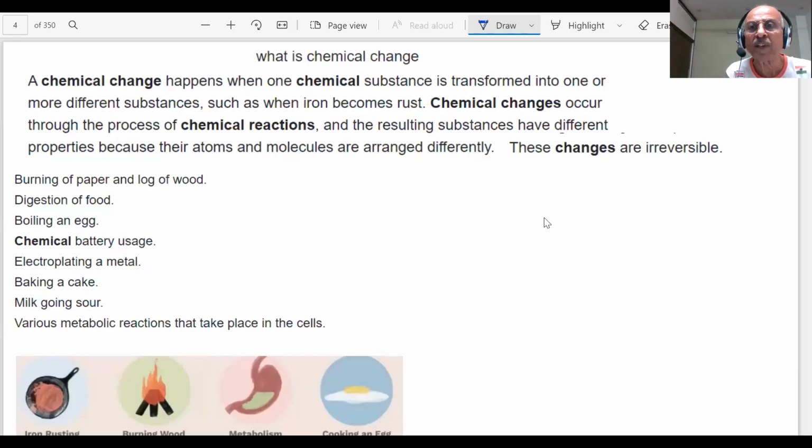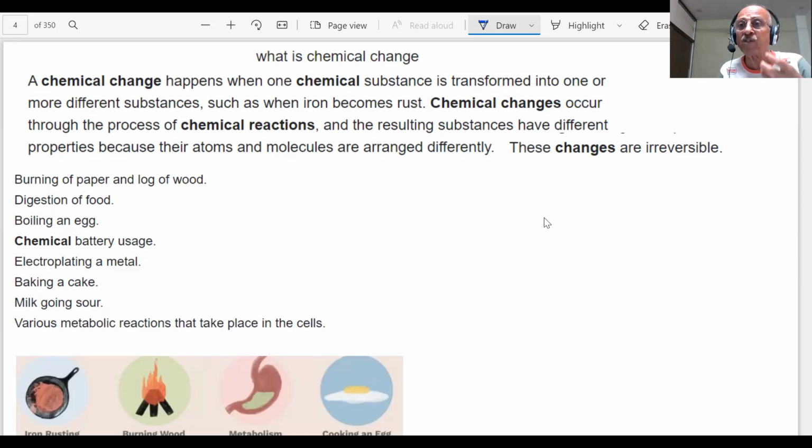A chemical change happens when a chemical substance is transformed into one or more different substances. In a physical change, the identity of the substance remains the same, but in a chemical change, you can see, students, a chemical reaction has taken place. New substances are being formed. In such cases, we say that there are reactants, and they are reacting to form the products. So whenever a chemical change is there, a chemical reaction has taken place.